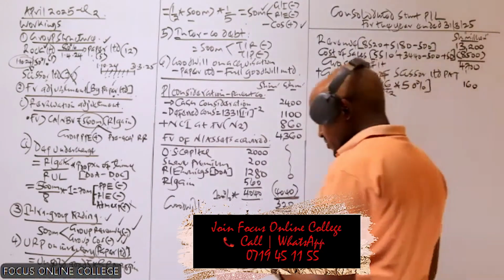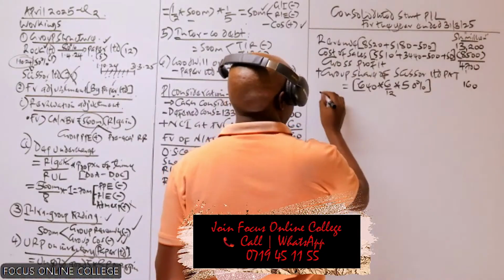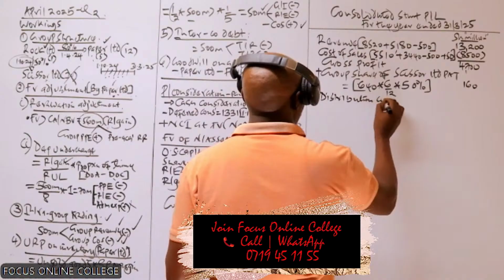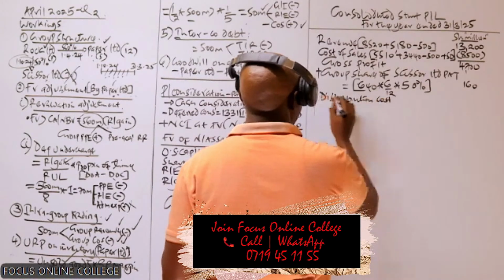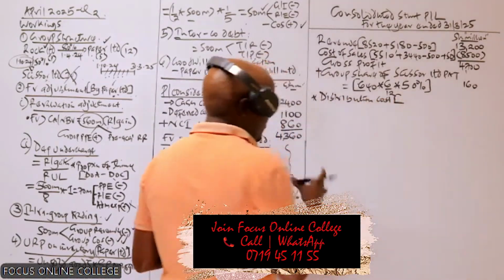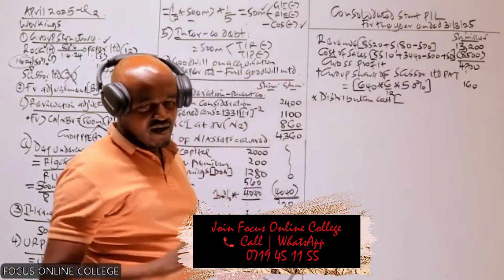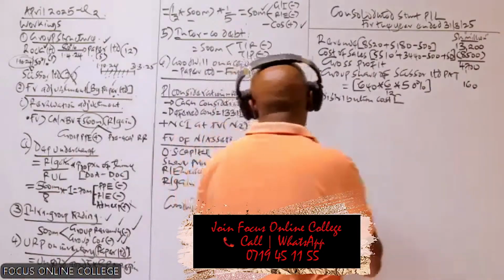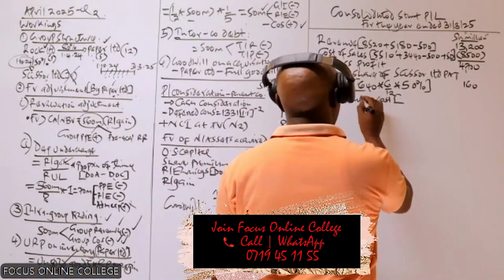And then from there, let's proceed with the expenses. The first expense we have there is the distribution cost. And I hope you can recall that if you come across these, they always have 3 marks. No single question for group accounts will come across whereby the distribution cost is to be adjusted. These always have 3 marks.